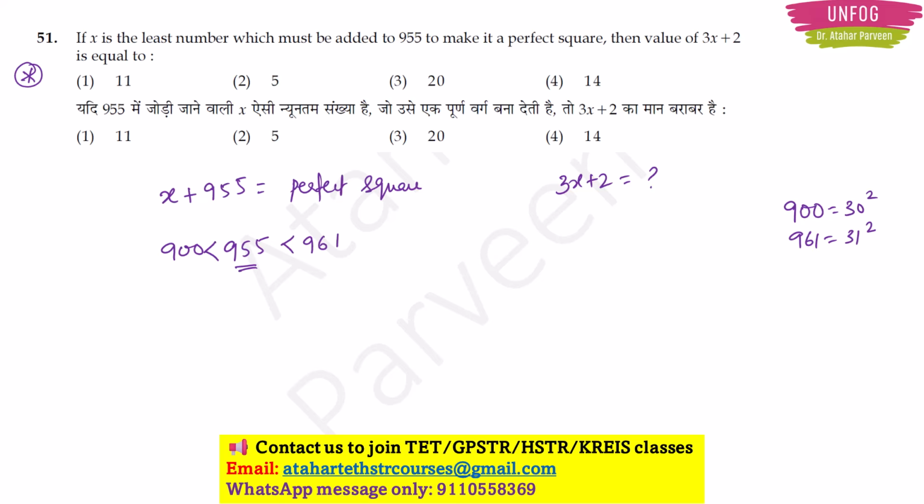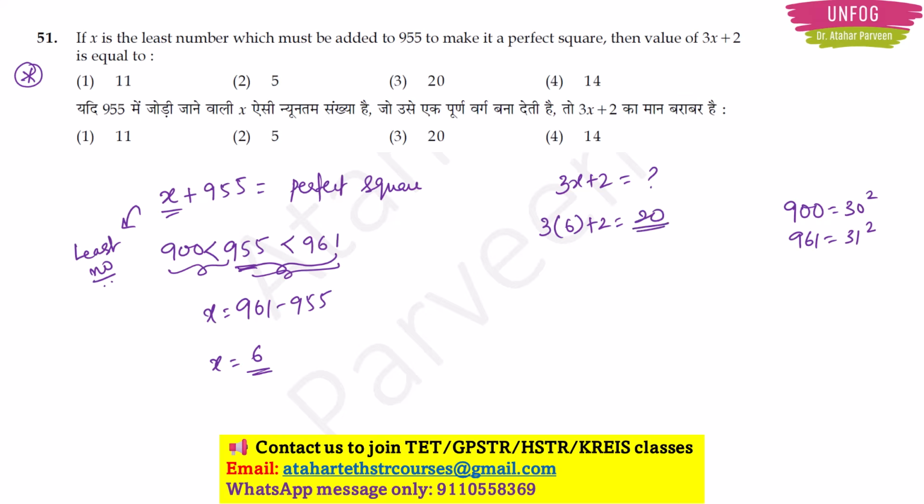Now in order to find my x value, they are talking about a least number. So what I have to do is subtract 955 from 961, because we are talking about the least number. Here you have much difference, here you have very less difference. So my x is going to be 6. Once I get the value of x, I can easily find the value of 3x plus 2. So 18 plus 2 will be 20. So our correct answer will be option 3.